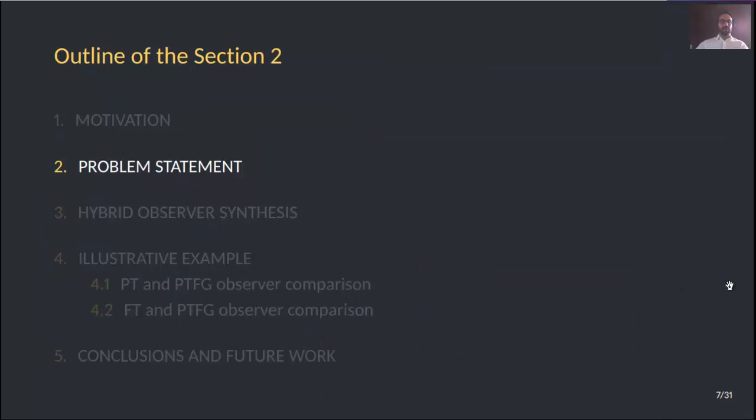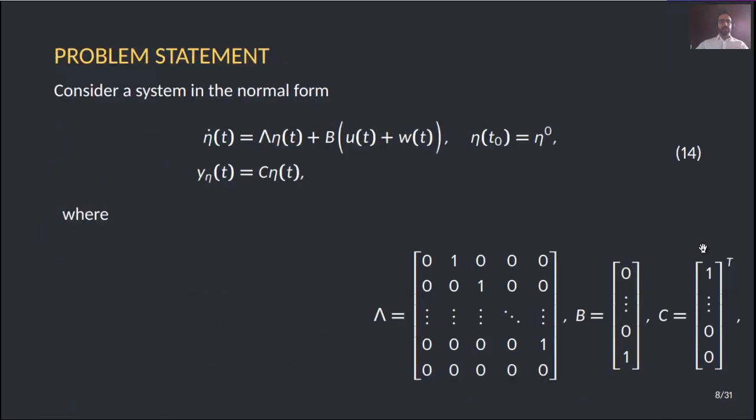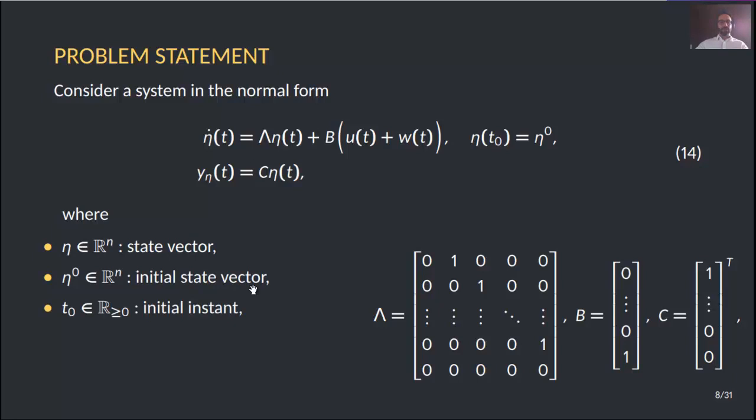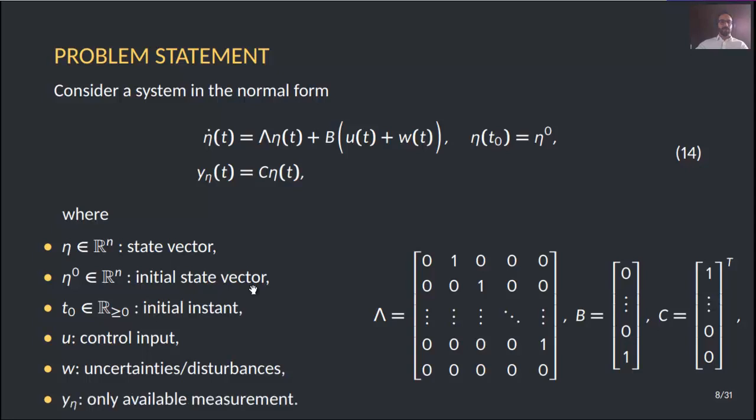So the problem statement in this case is: we have a system in normal form given in 14, where matrices lambda, b, and c are given here, and eta is a state vector. Eta sub 0 is the initial state vector, t sub 0 is the initial instant, u is the control input, and w collects uncertainties and disturbances. And finally, y(eta) is the only available measurement.